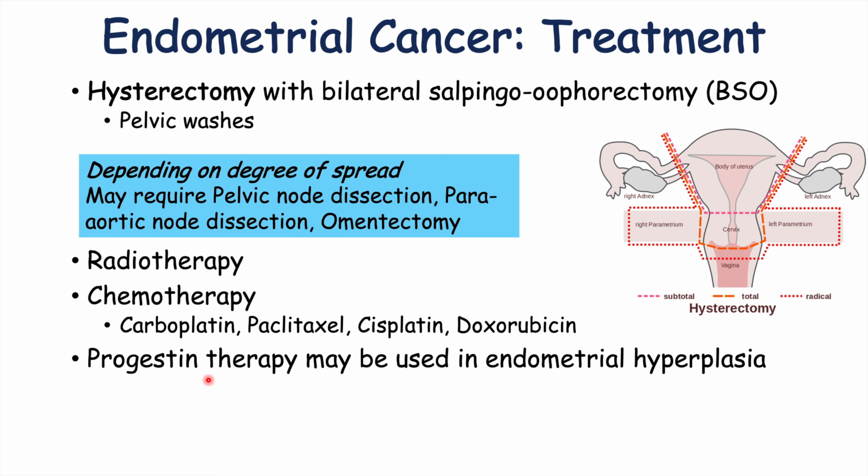So progestin therapy can be utilized to help reduce or inhibit the further growth of the endometrium. But oftentimes, patients with endometrial hyperplasia, especially if they are in the postmenopausal period, also undergo a hysterectomy with bilateral salpingo-oophorectomy. Because there's still that risk of endometrial cancer, a lot of times clinicians will decide to go forward and remove the uterus and associated structures.